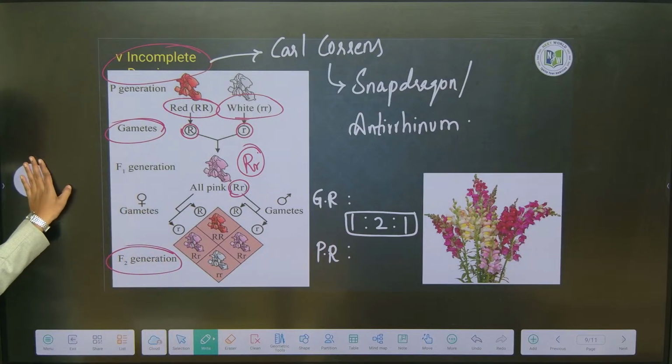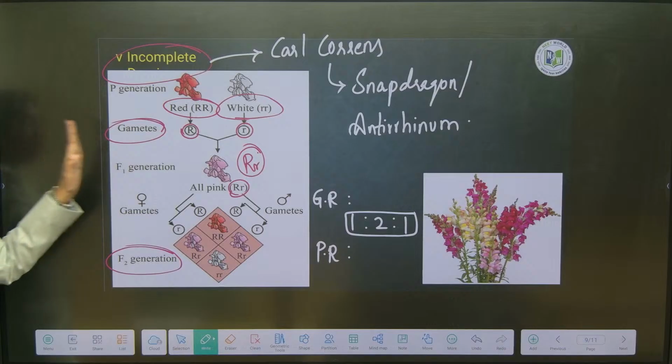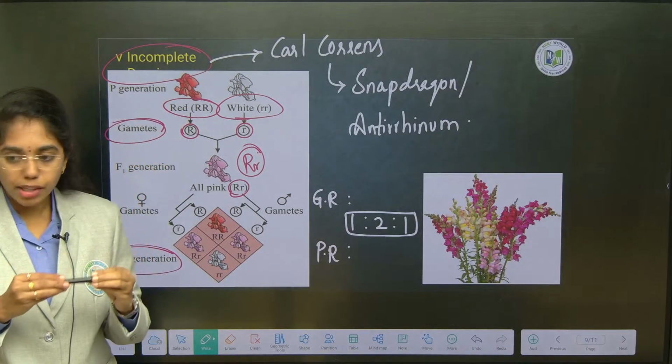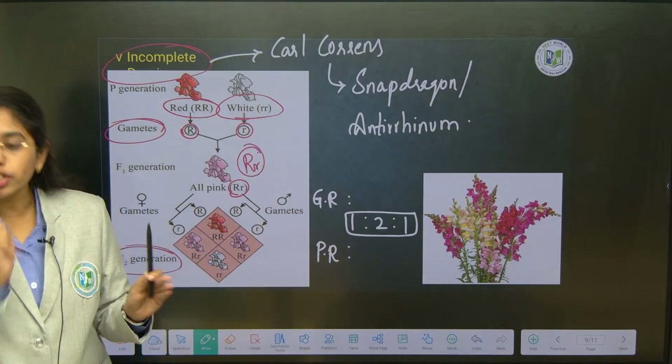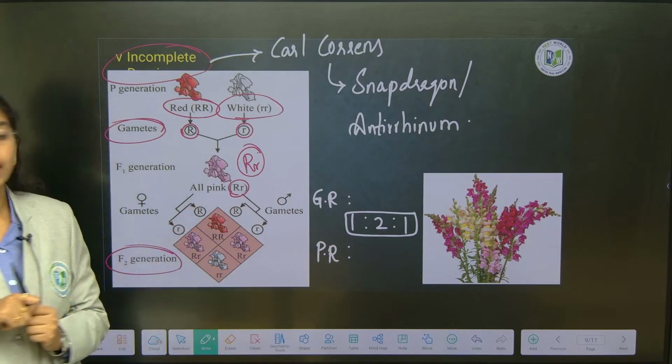Clear till here? Any doubt anywhere? This is about incomplete dominance, where there is no blend or mix of characters. The dominant allele is not completely masking the effect of the recessive allele, because of which you are getting the pink color.